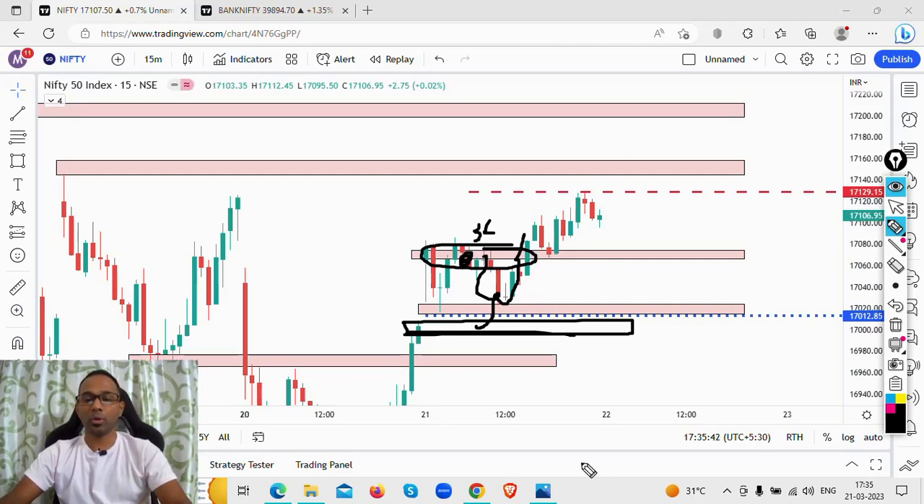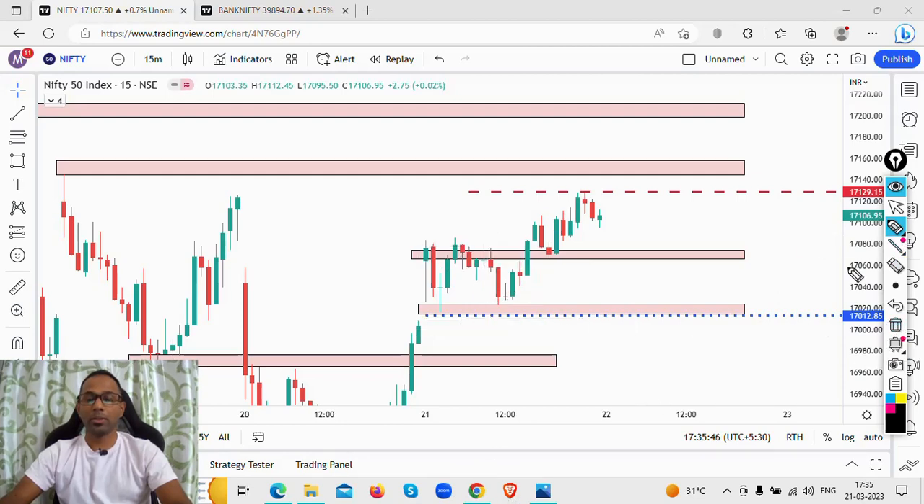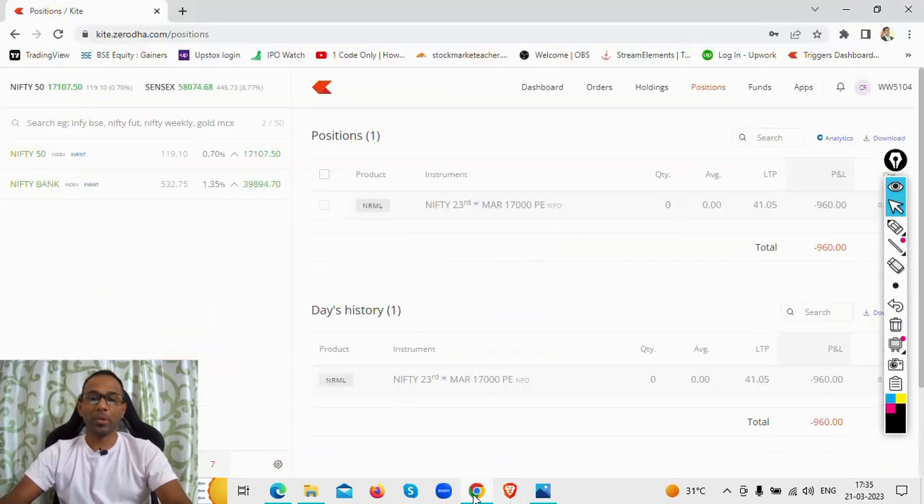All right. So this is what happened in my trade today. That is what you can see in my position book. So this is my position book: a 960 loss on the Nifty 17,000 PE.